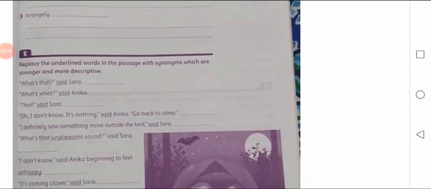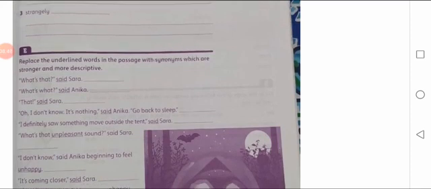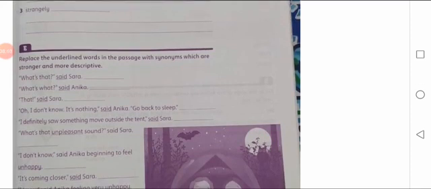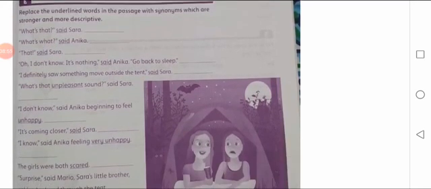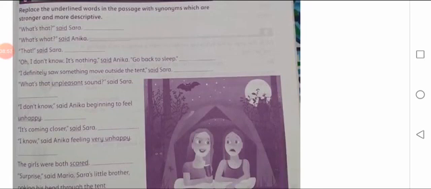Now E part. Replace the underlined words in the passage with synonyms which are stronger and more descriptive. So one paragraph is given and words are underlined. We have to find out their synonyms so that we can replace the underlined words. I'll just read the sentences. You have to find the synonym of these words. What's that? Said Sarah. So you have to find the synonym of said.